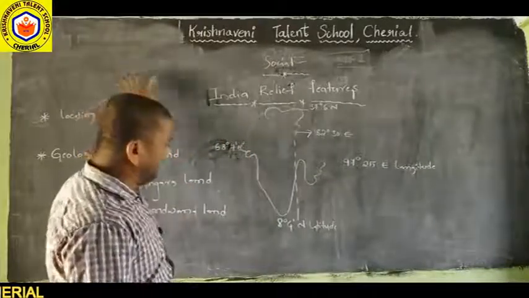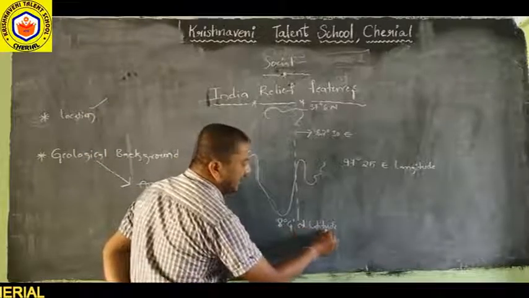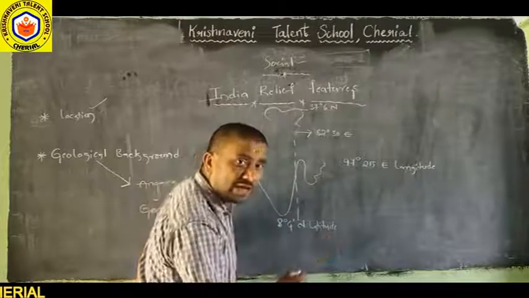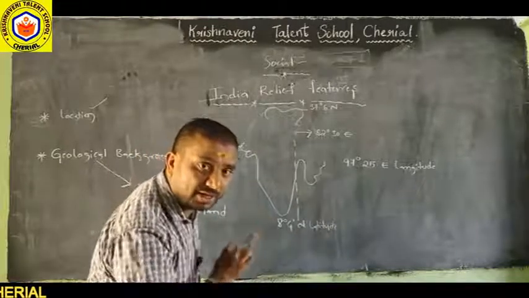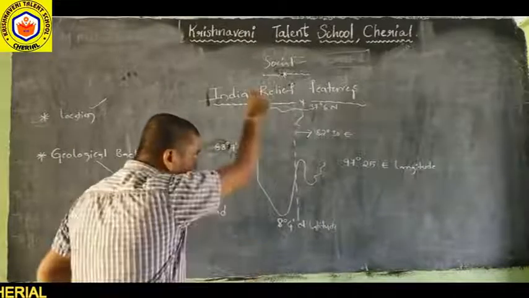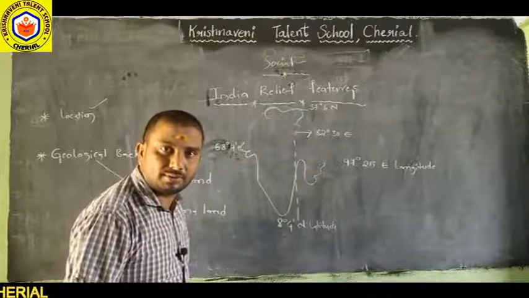India is located at 8 degrees 4 minutes north latitude. Do you know latitudes and longitudes? Horizontal lines on the globe are called latitudes. Vertical lines on the globe are called longitudes. Do you remember?